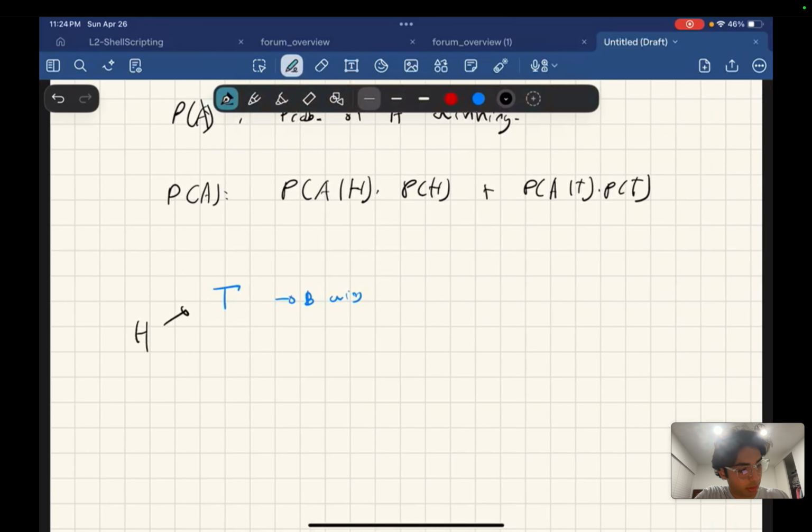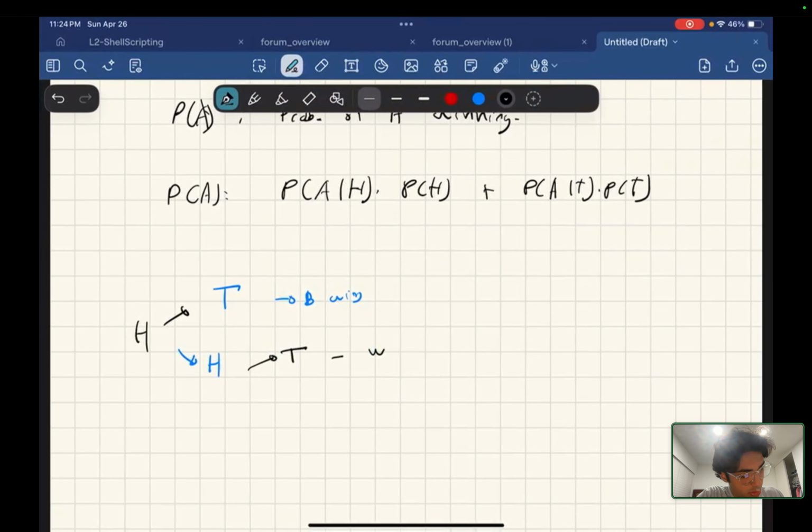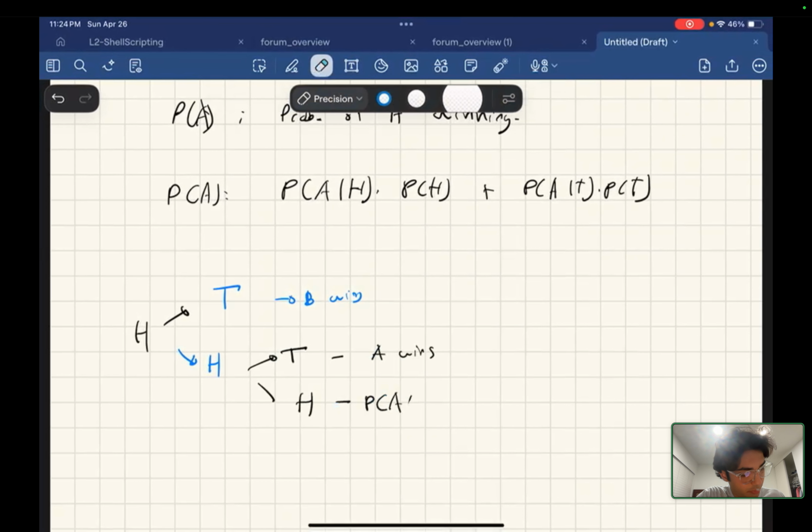If person B flips a heads, and then A flips a tails, A wins. And then if A flips a heads again, we're back to the probability of A given H. We're back to where we started.